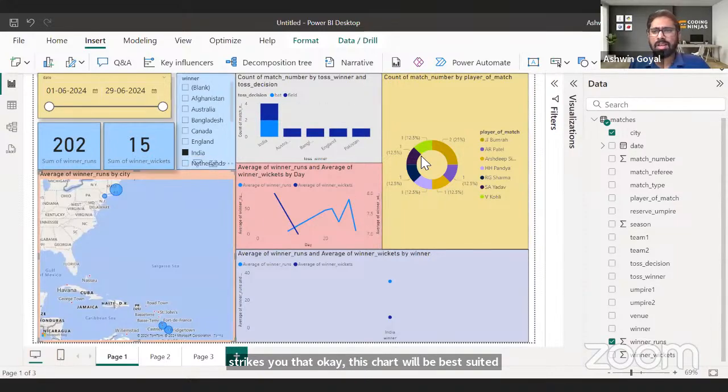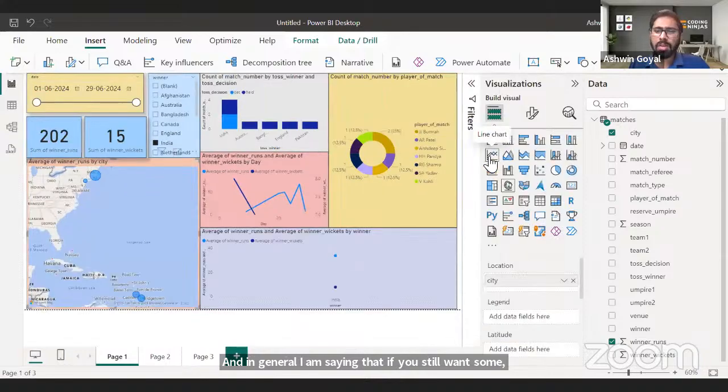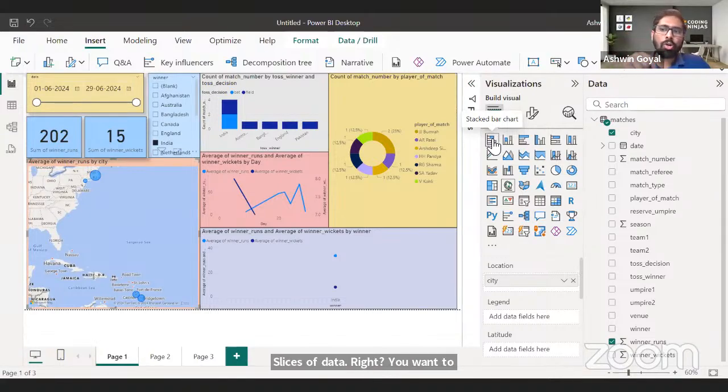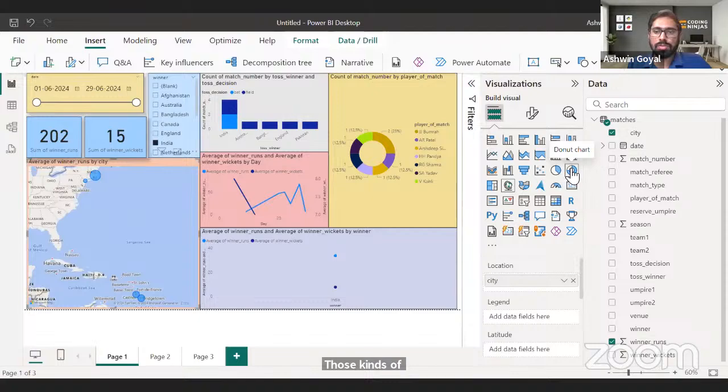And in general, if you still want some scientific rules, a line chart typically we use with time series data. When you have categories of data, then you use a stacked column chart or a bar chart. If you have slices of data, where you want to see the percentage that India contributed to the global GDP, maybe, or Maharashtra contributed to India's GDP, those kinds of percentages you see through pie charts and donut charts.